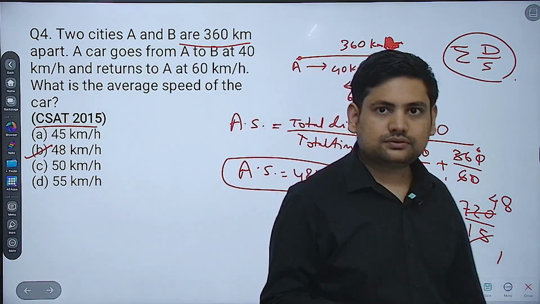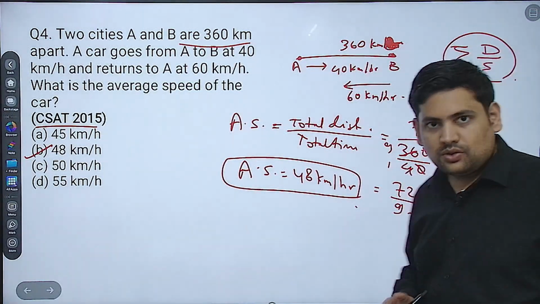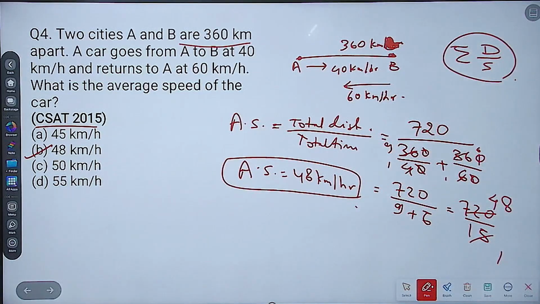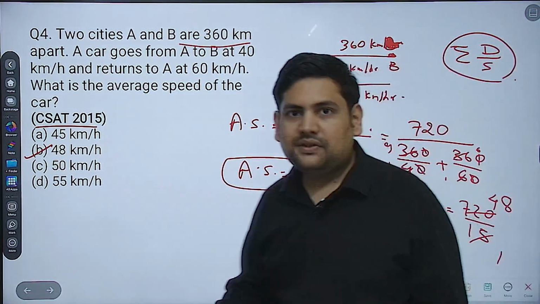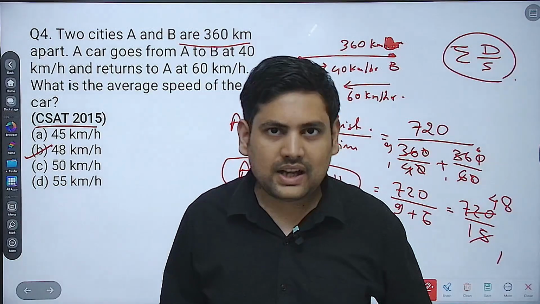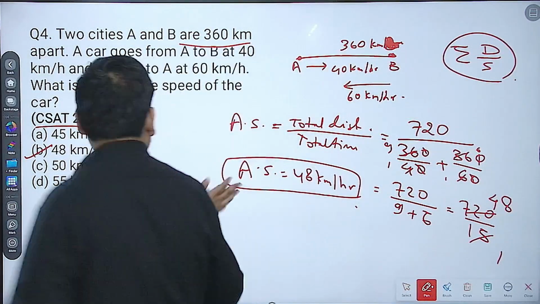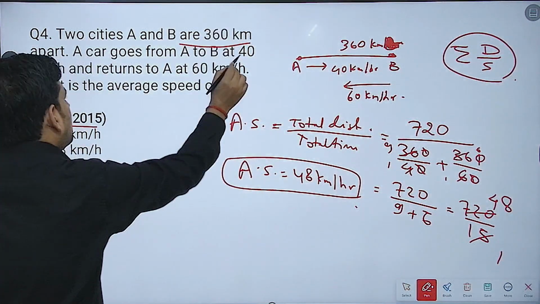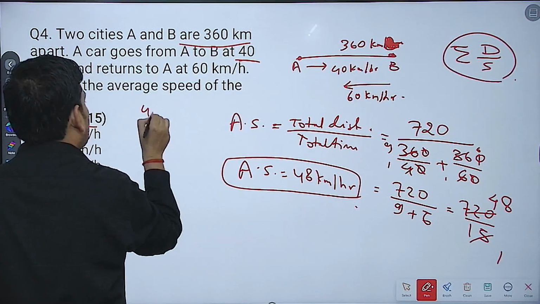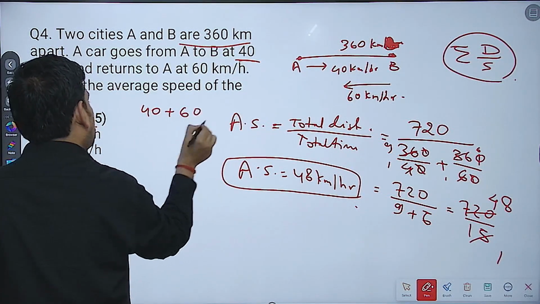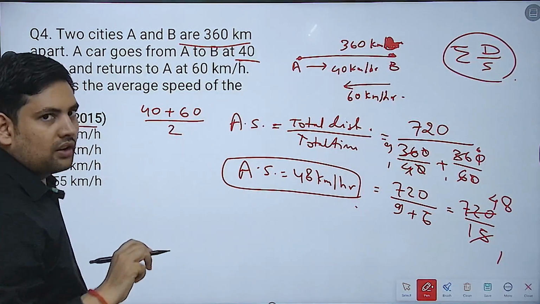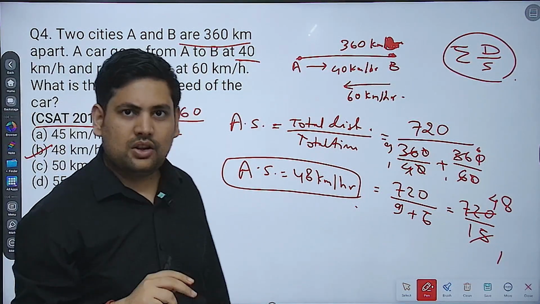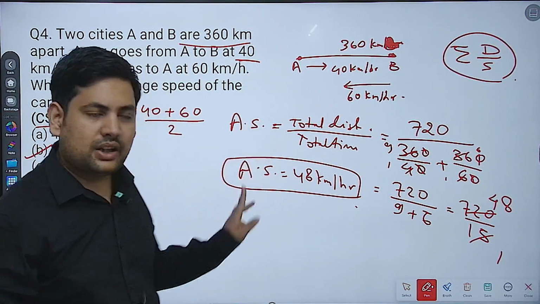Okay, usually I can tell you one trick. If you have to just find the answer somehow, instead of doing all this, see, the speed while going is 40, while coming back is 60. Just find the average of them, like we would have normally done. So 40 plus 60 is 100, 100 divided by 2 is 50.